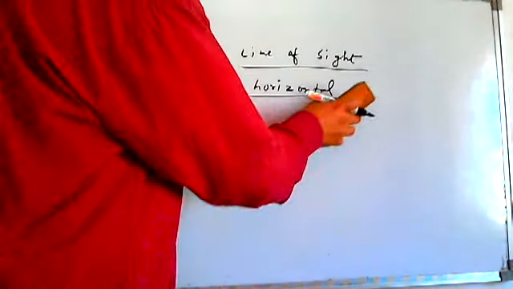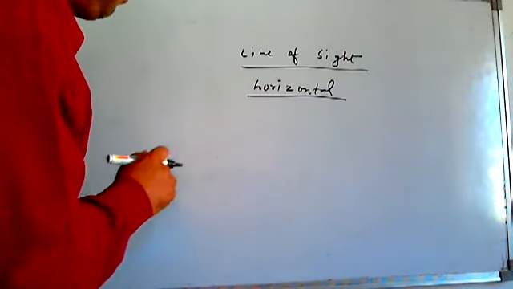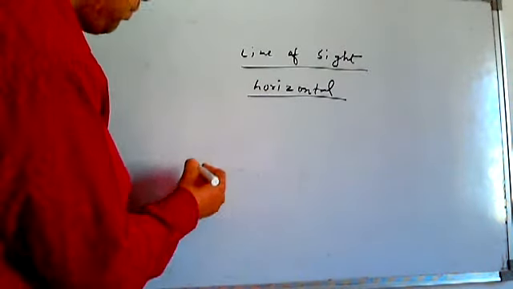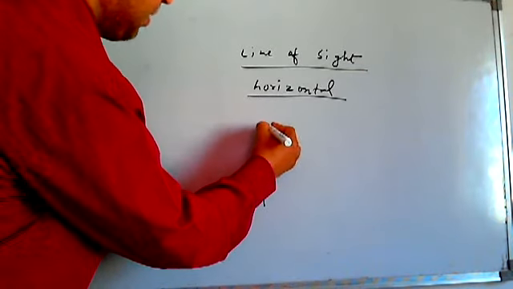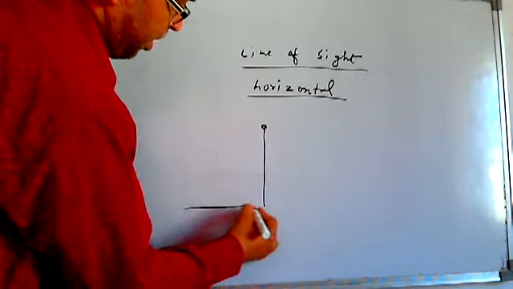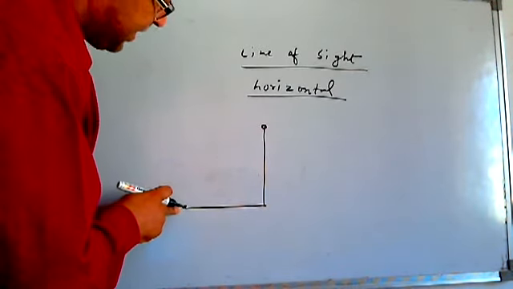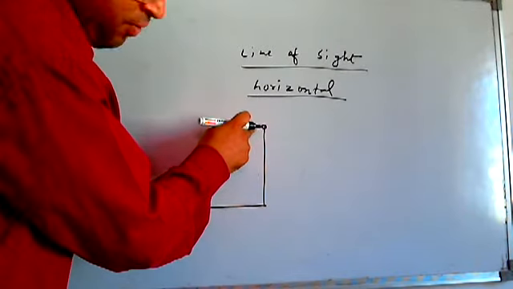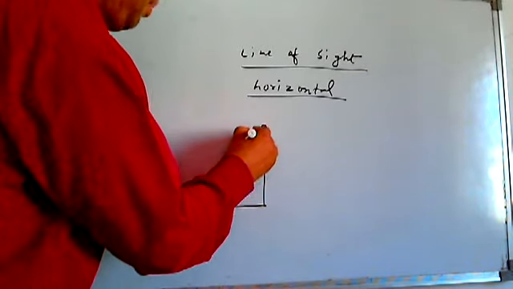Suppose I am taking one problem, and moreover I am mentioning that if I am seeing a thing which is at some height from ground level, see, this is the person who is seeing, this is the thing which is being seen. Okay, then the line of sight will be like this.